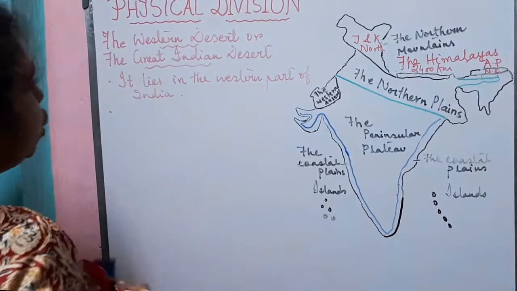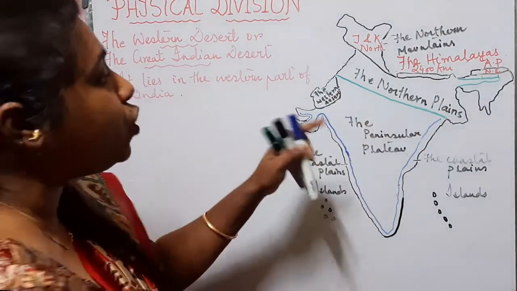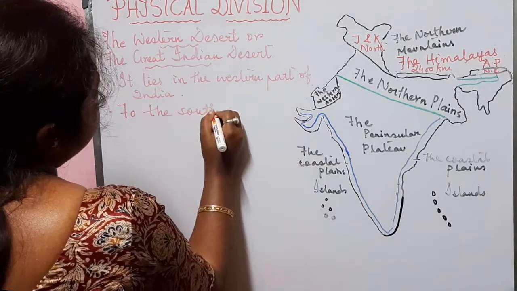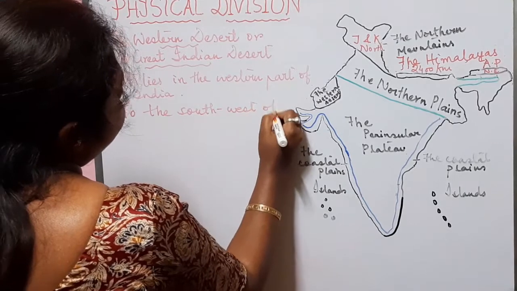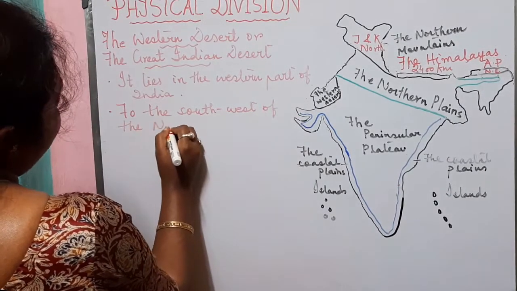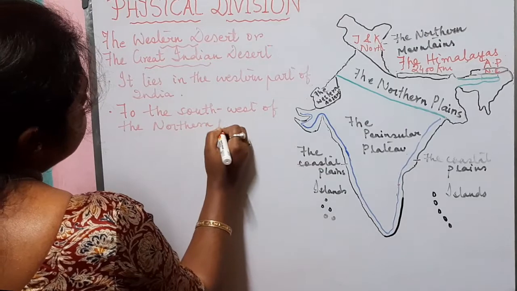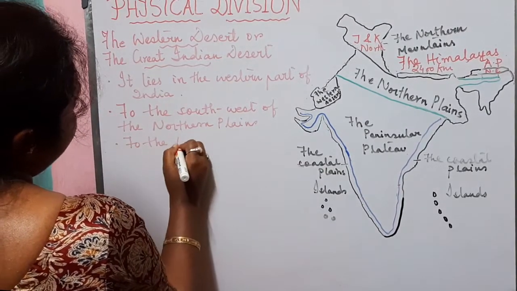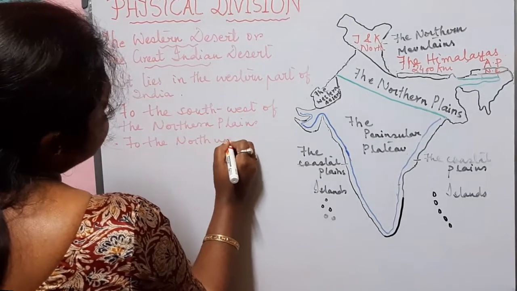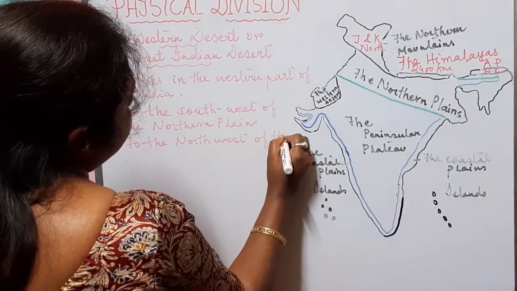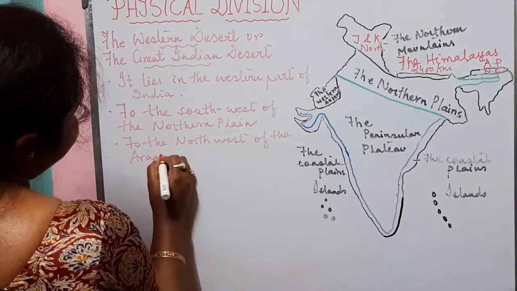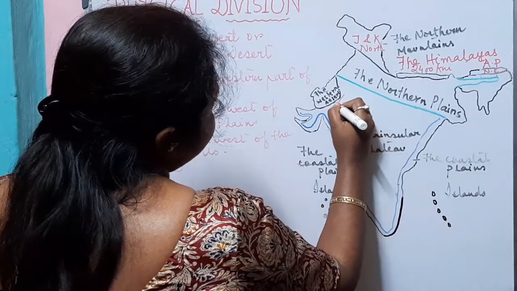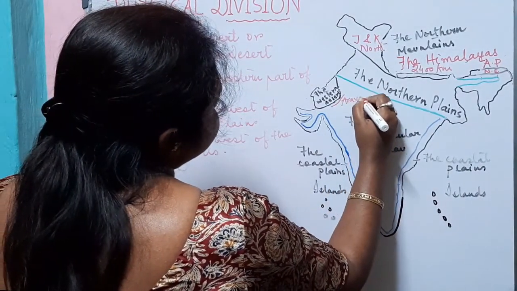If we talk about the location of the Great Indian Desert in terms of northern plains, it is located to the southwest of the northern plains and to the northwest of the Aravalli Hills. So here we have the Aravalli Hills.